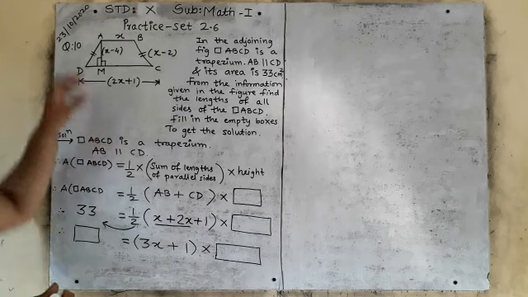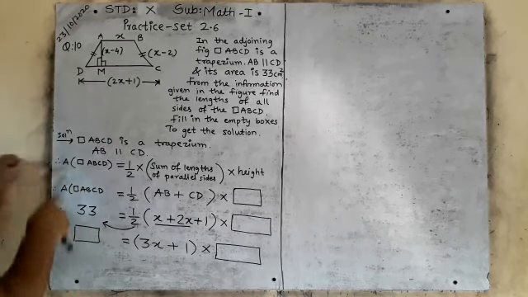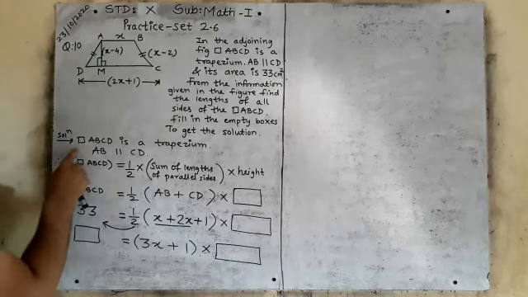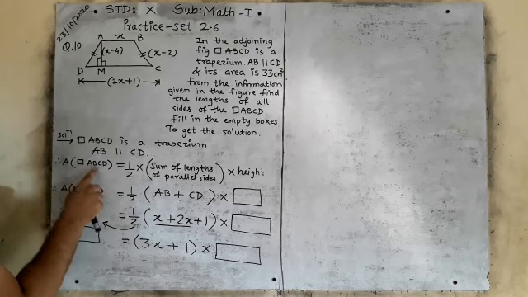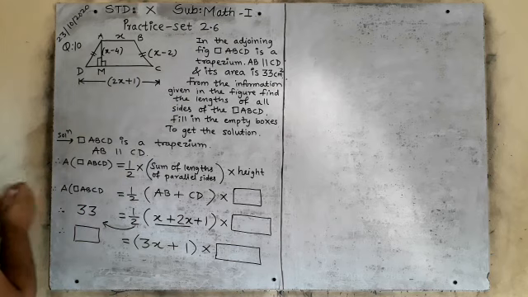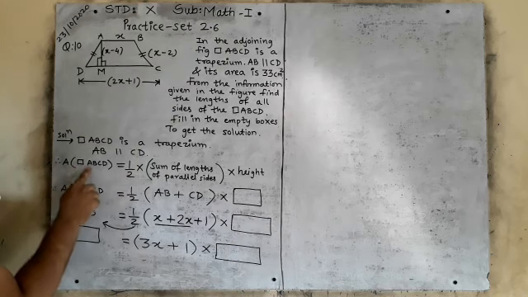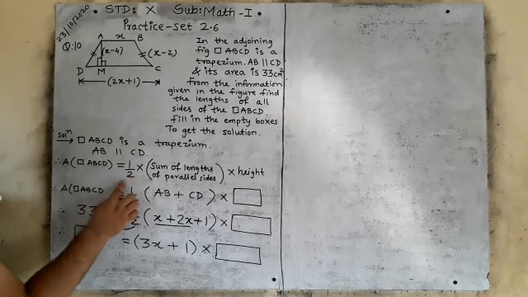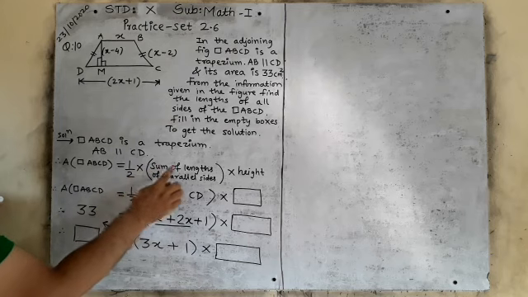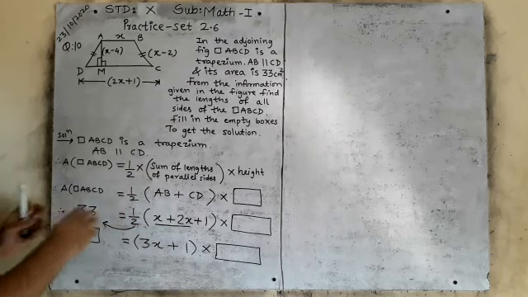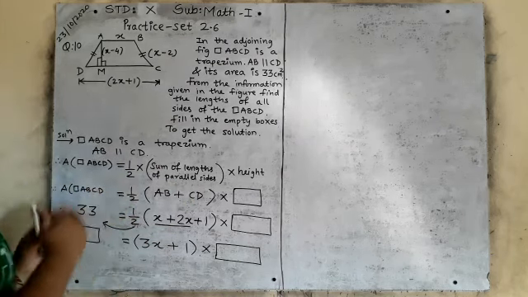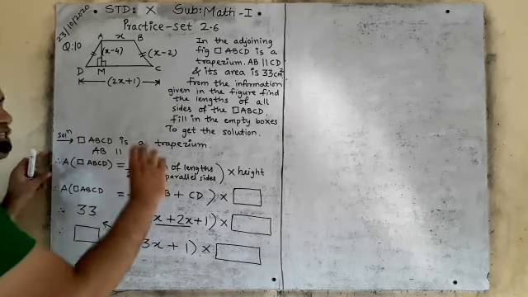Why are they parallel and given? Because of the formula. This is A for area of trapezium ABCD, a quadrilateral, and that is a trapezium. So area of trapezium ABCD is equal to 1 upon 2 multiplied by the sum of lengths of parallel sides. This formula I have written. It is not given in the activity, but this is the actual formula.